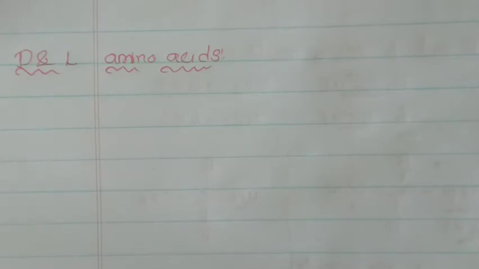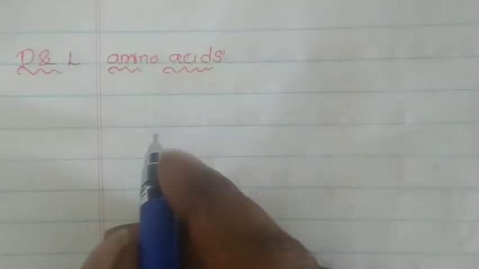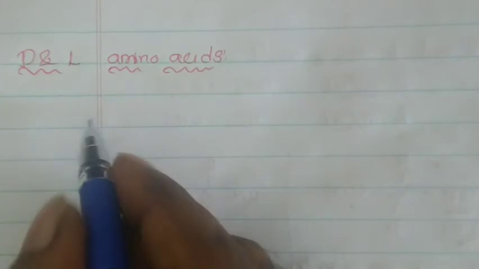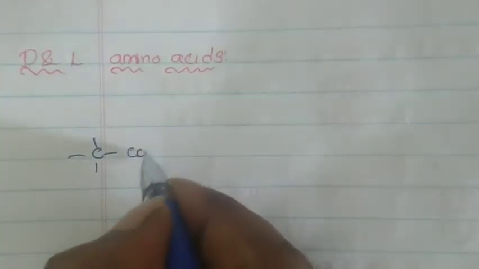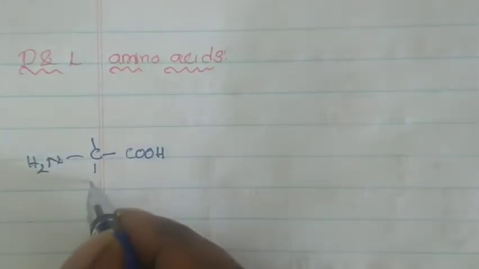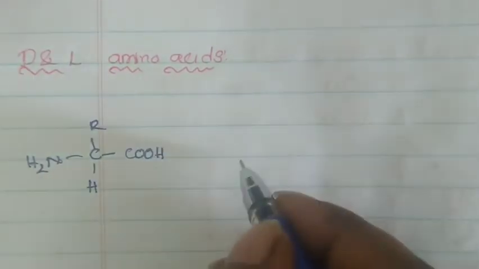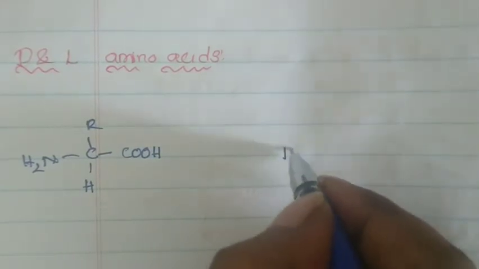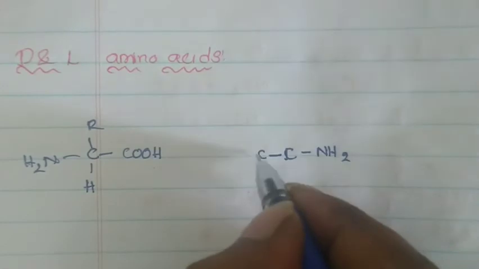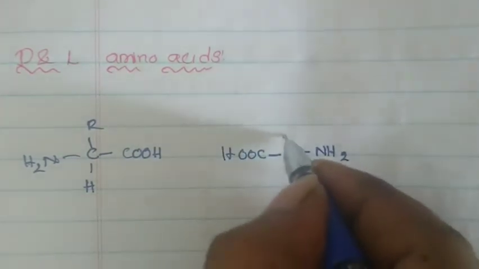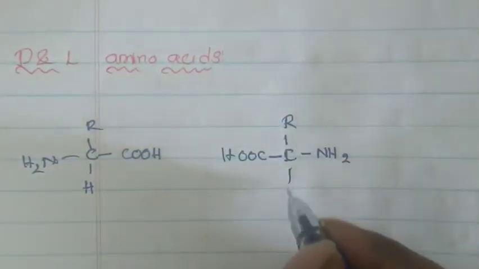These are called relative configurations. Suppose I take examples. This is one of the amino acids. I will take one more amino acid with a carbon atom. I will write the NH2 group on the right-hand side, the carboxylic acid on the left-hand side, here R, and this one is hydrogen.